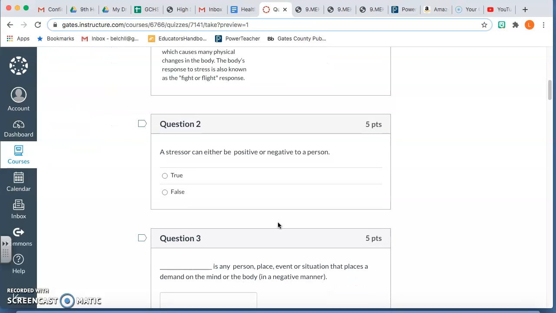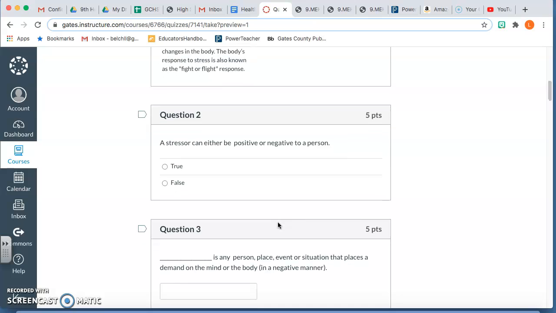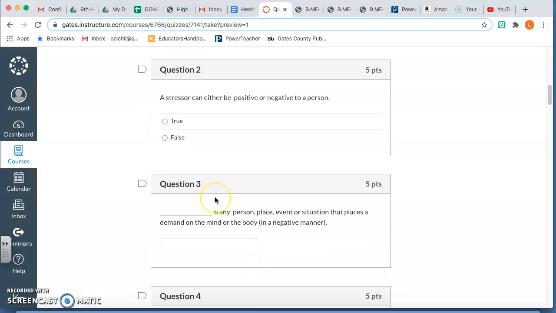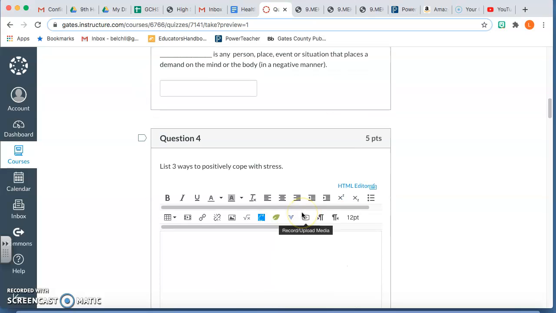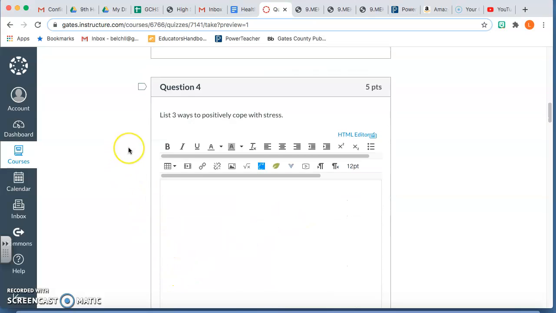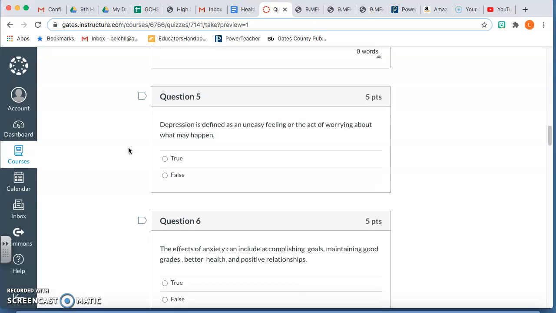Question 2. A stressor can either be positive or negative to a person, true or false. Question 3. Blank is any person, place, or event, a situation that places a demand on the mind or the body in a negative manner. Question 4. List ways to positively cope with stress.